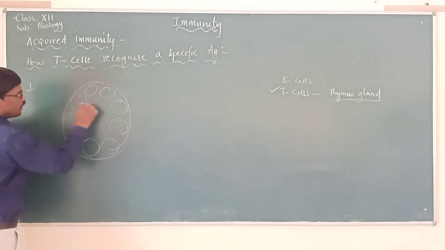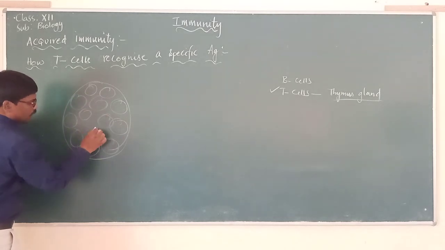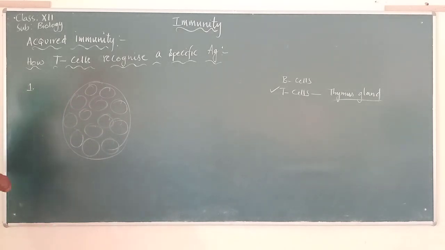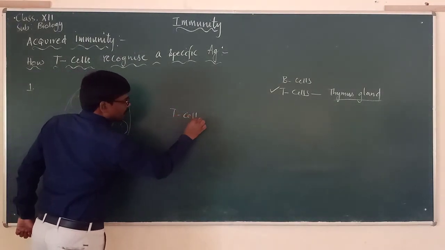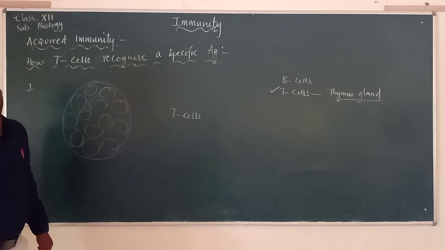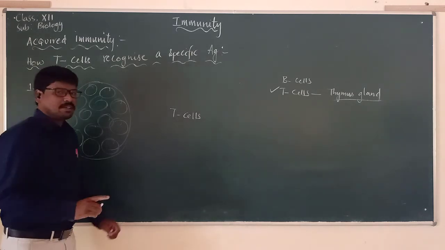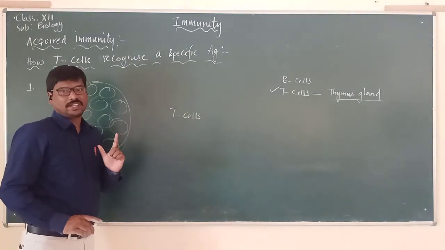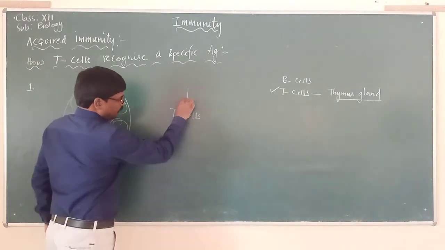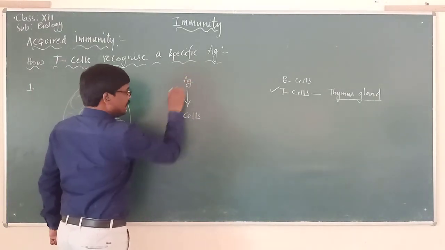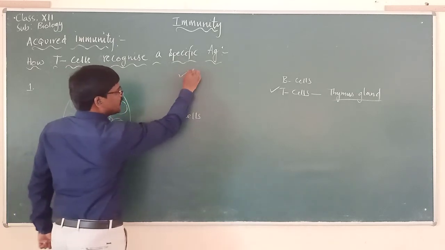Please remember that T cells should be stimulated by the antigen. It is a very important statement. Always remember that T cells will be stimulated by the antigen. So what is an antigen?